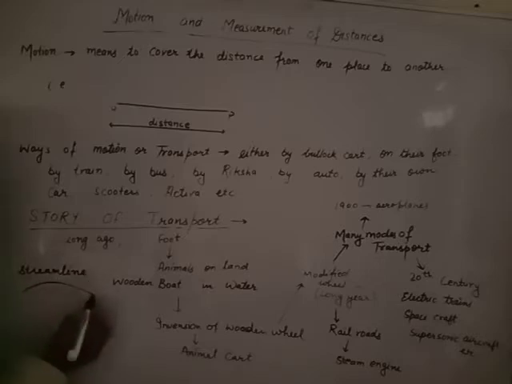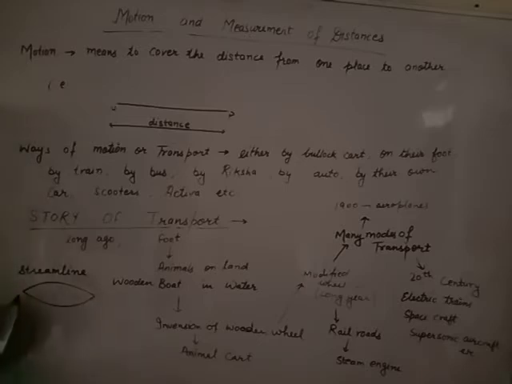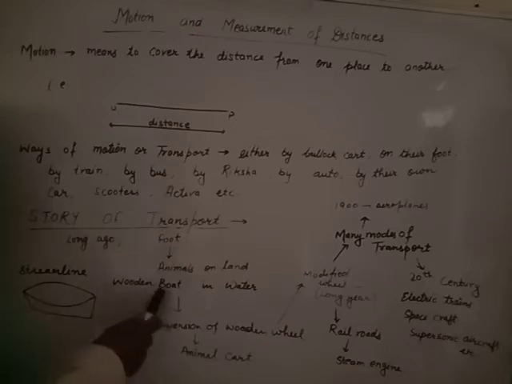Tapered at both ends, wider in the middle, just like this. And this is the boat. They prepared a boat and started to use this type of boat for moving from one place to another, or from one bank of the river or water body to another. That means a wooden boat is used in the water.